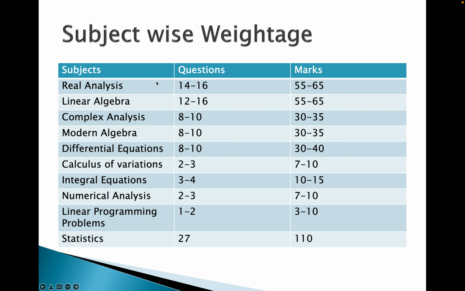From real analysis you get 14 to 16 questions in your paper, and the marks weightage is 55 to 65. Similarly in linear algebra 12 to 16 questions, marks 55 to 65. You can note these things. So these 4 are main.